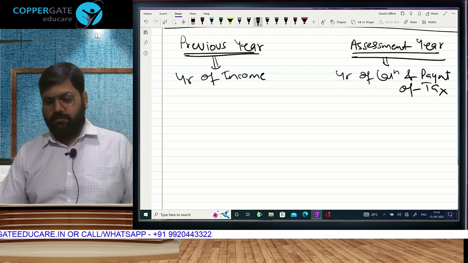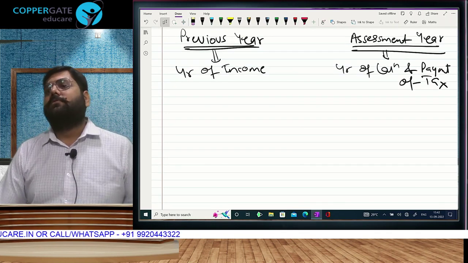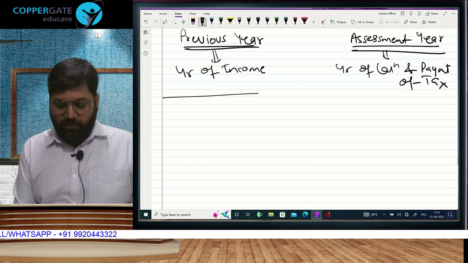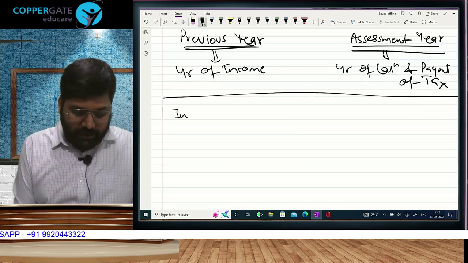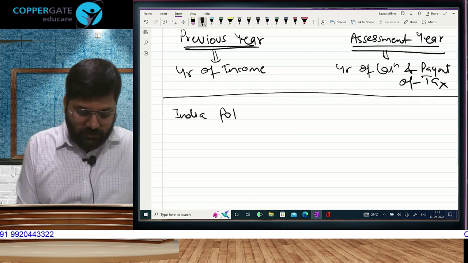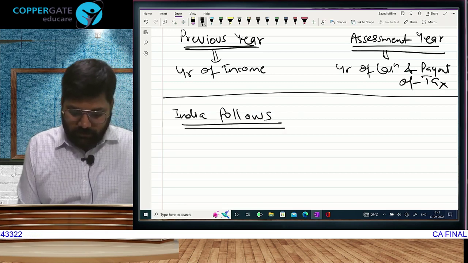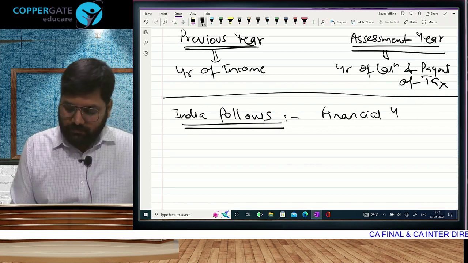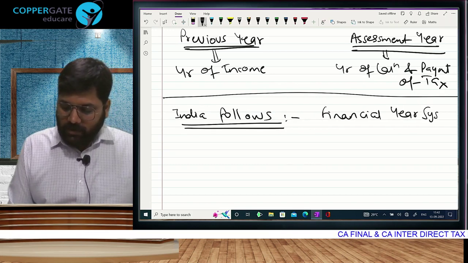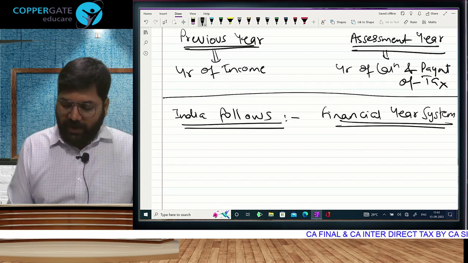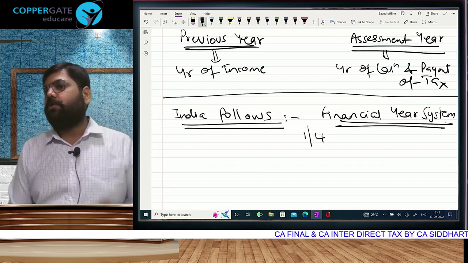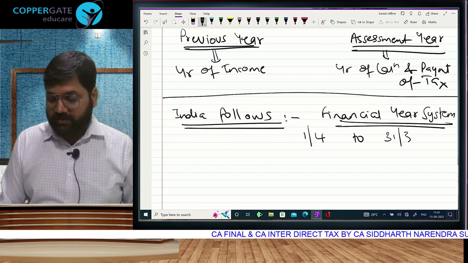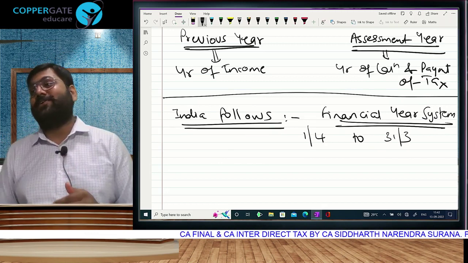Is that understood? Now listen. Before I start previous year and assessment year, I need to first make you all understand that India follows financial year system. In India, a financial year starts on 1st of April and ends on 31st March.